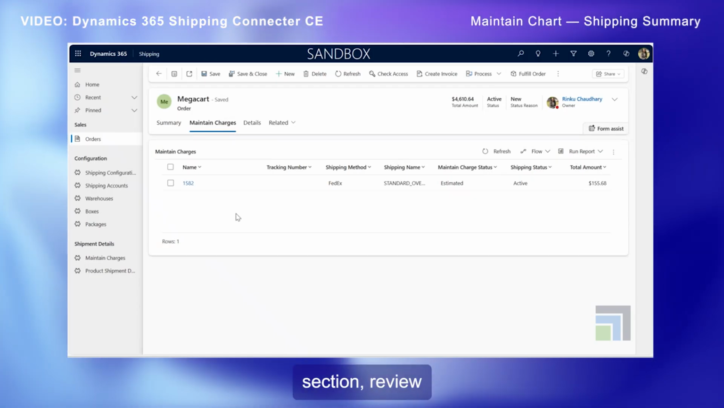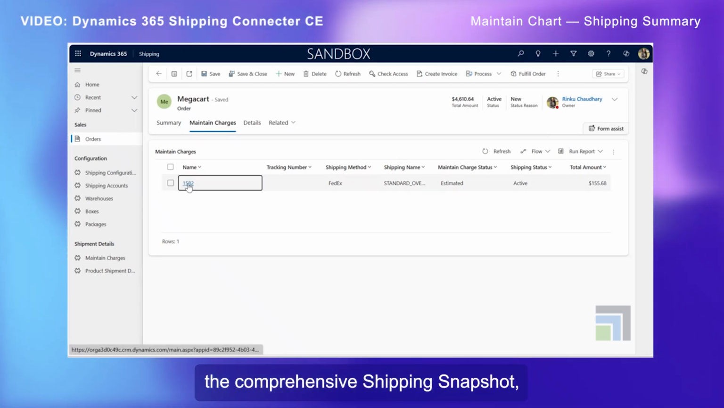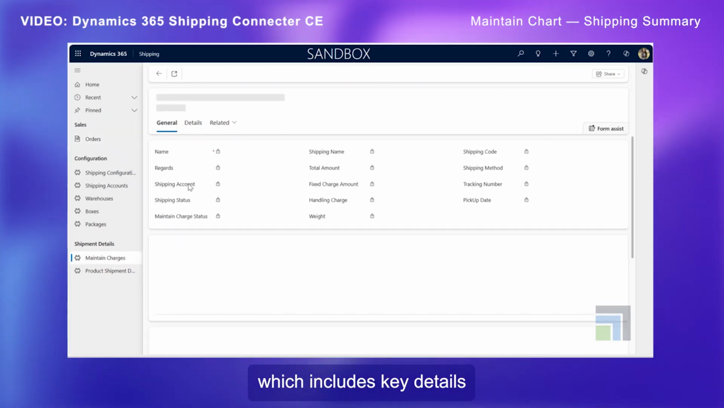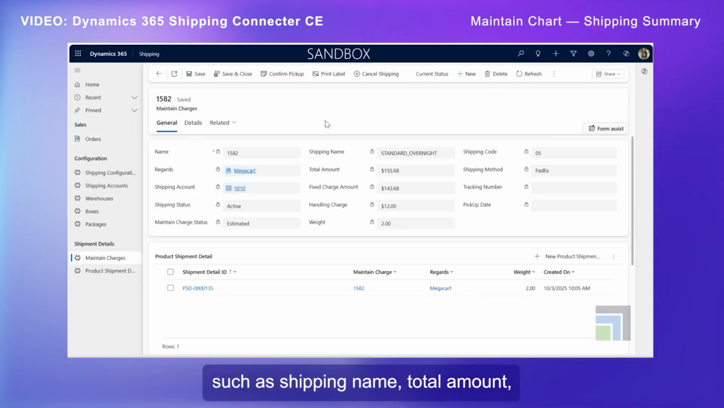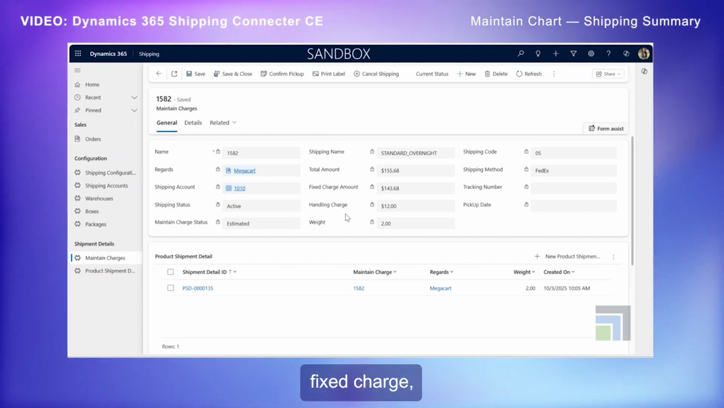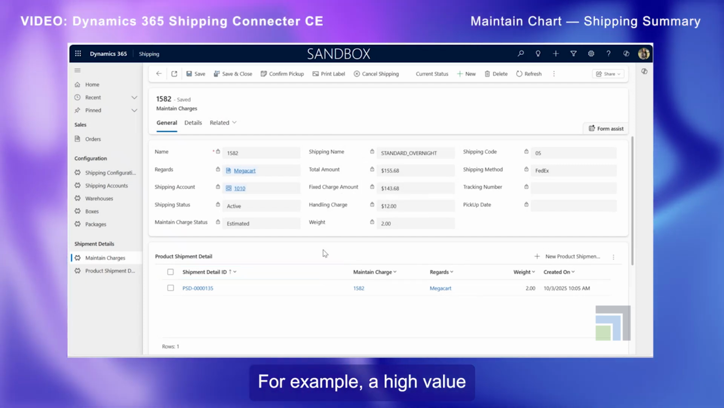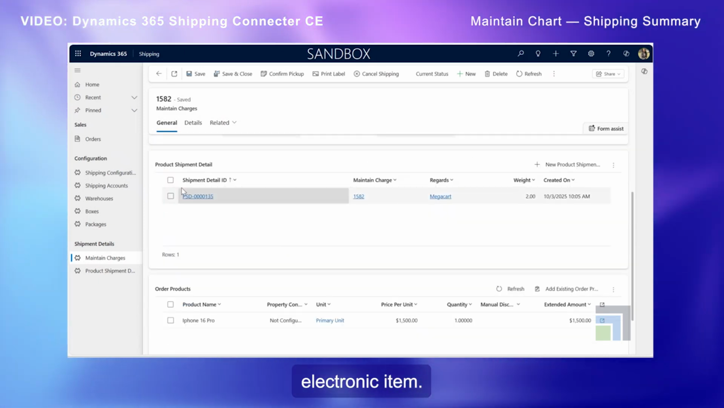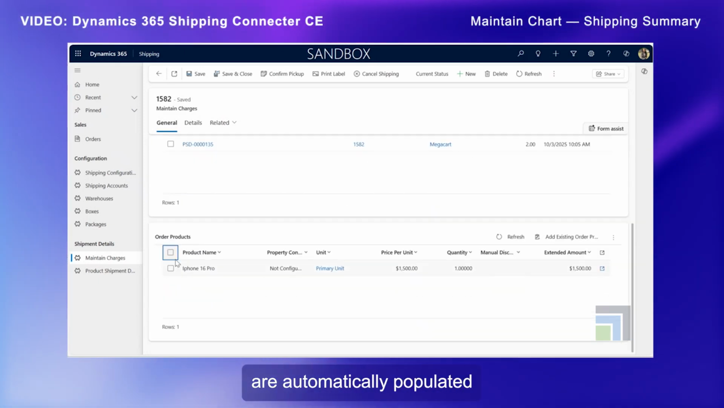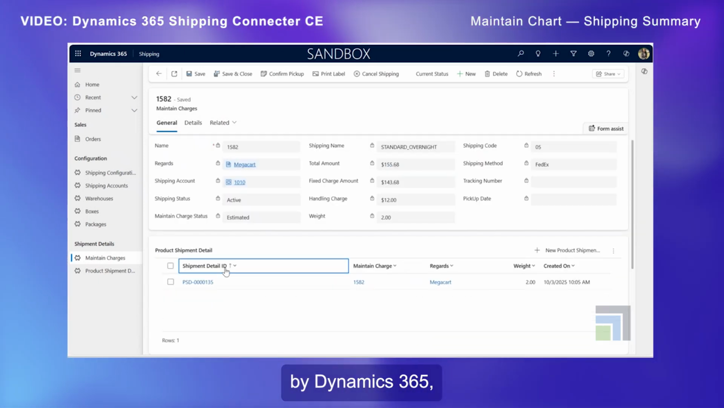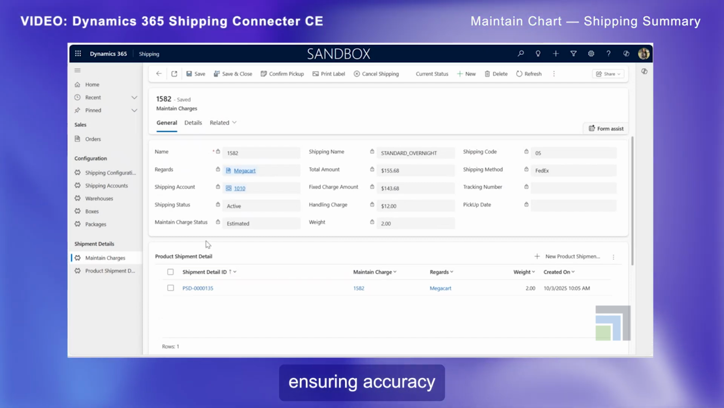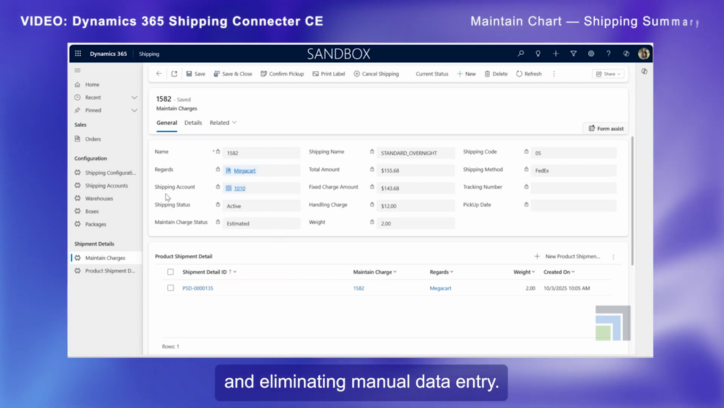In the Maintain Chart section, review the comprehensive shipping snapshot, which includes key details such as shipping name, total amount, fixed charge, handling charge, weight, and product ship details. For example, a high-value electronic item. All these fields are automatically populated by Dynamics 365, ensuring accuracy and eliminating manual data entry.